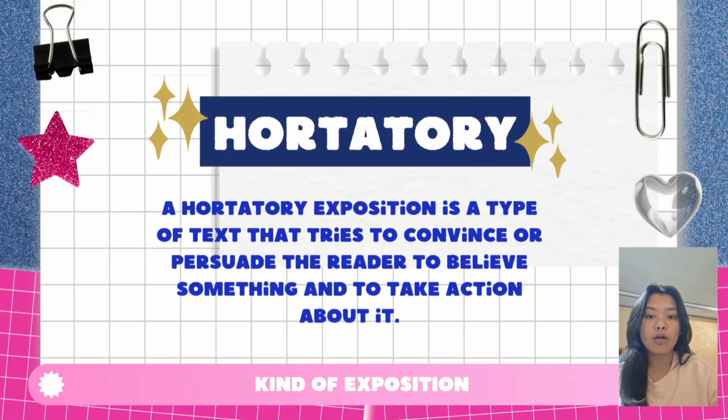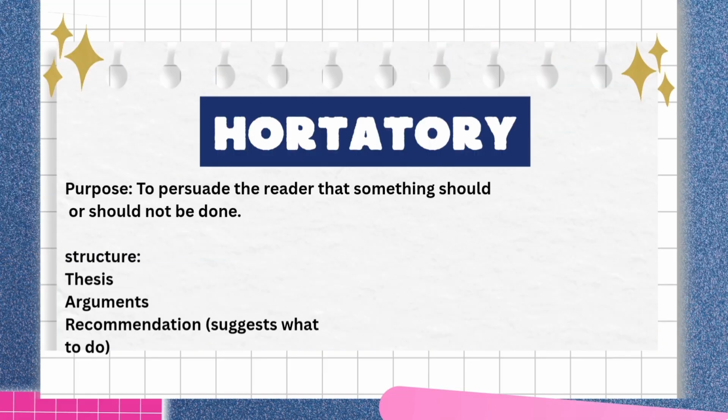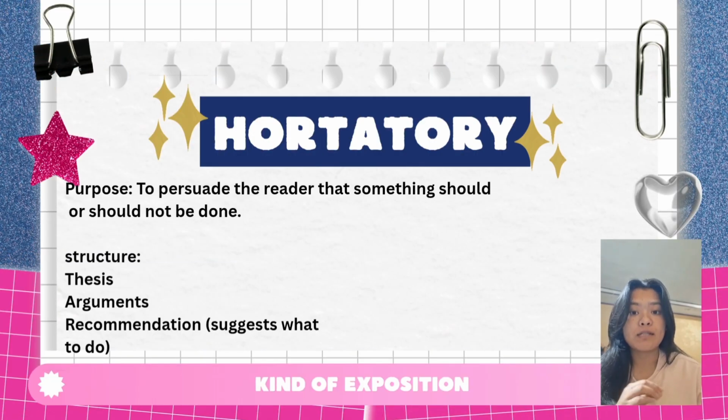The second is hortatory exposition. Hortatory exposition is a type of text that tries to convince and persuade the reader to believe something and to take action about it. The purpose of hortatory exposition is to persuade the reader that something should or should not be done. The general structure of hortatory exposition is thesis, argument, and recommendation to suggest what the reader should do or not do.